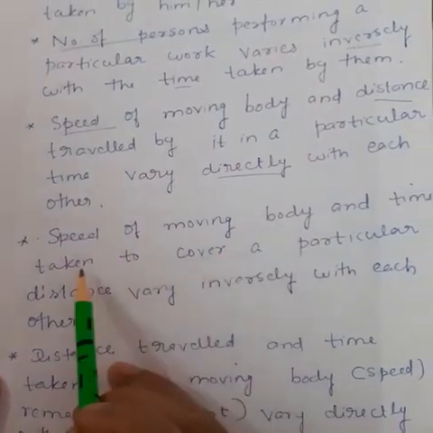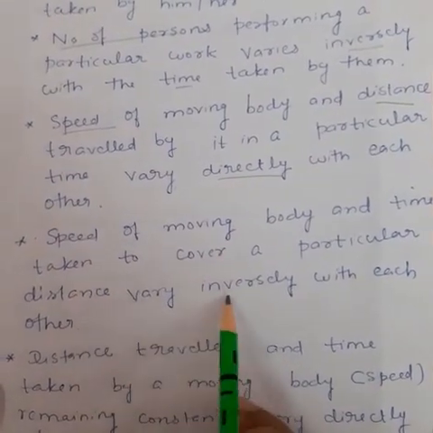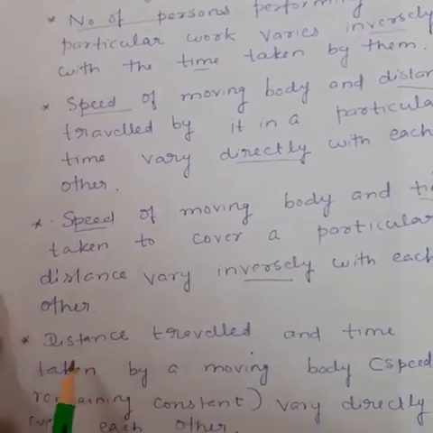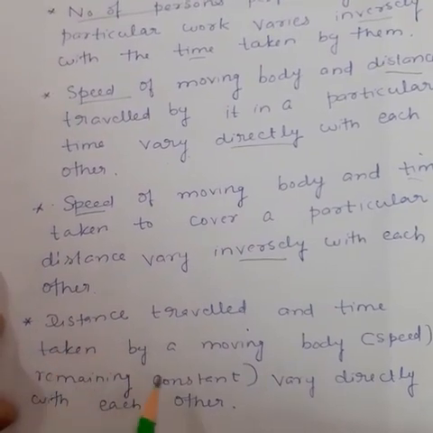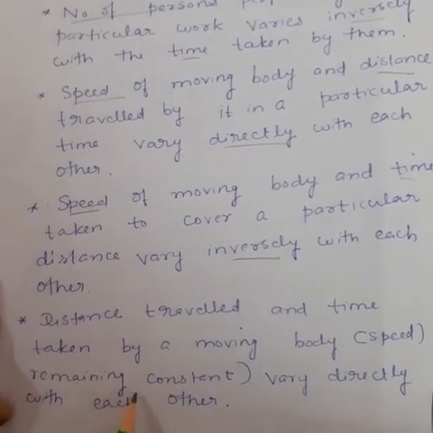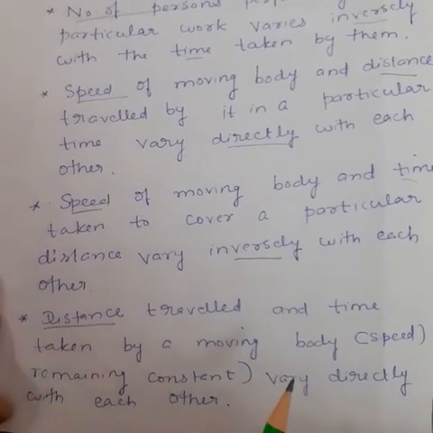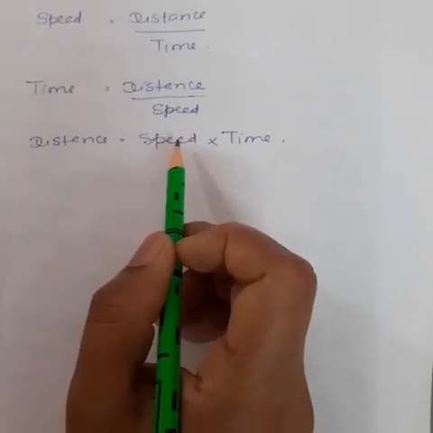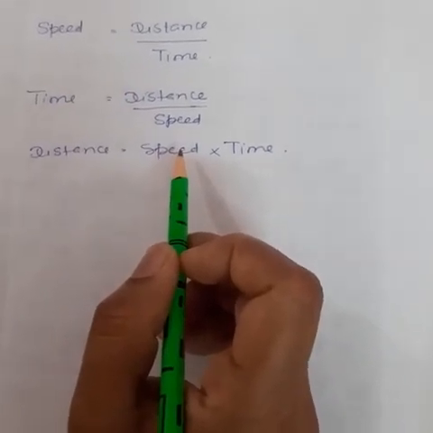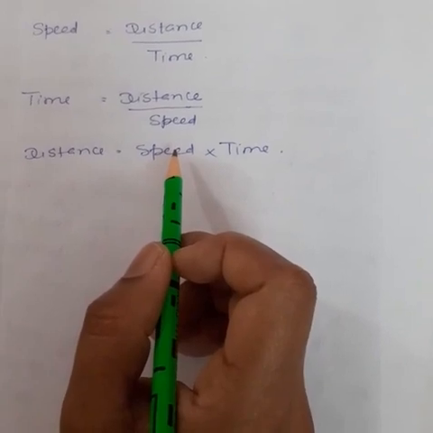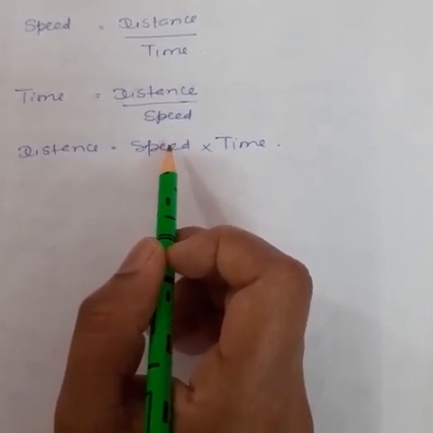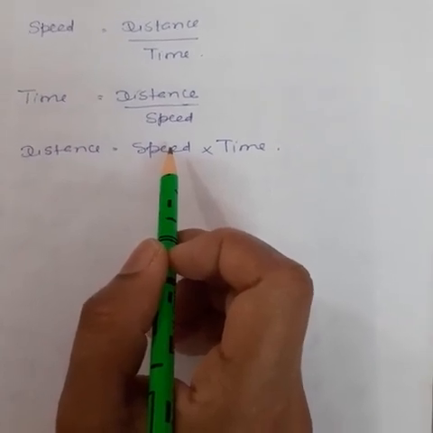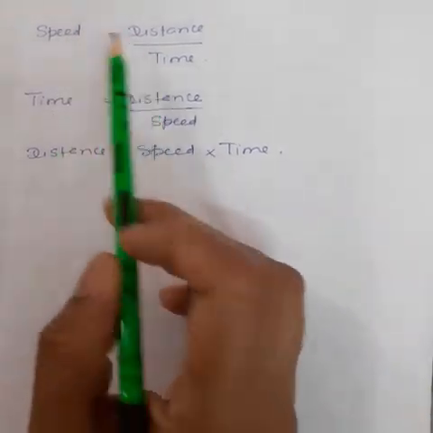The speed of a moving body and the time taken to cover a particular distance vary inversely. Speed and time vary inversely with each other. Next, the distance traveled and the time taken by a moving body, with speed remaining constant, vary directly. So the problems on time and work as well as time and distance can be solved using the concepts of direct and inverse variation. In solving some problems of time and distance, the relation between speed, distance and time is of great importance. So these formulas you have to remember.